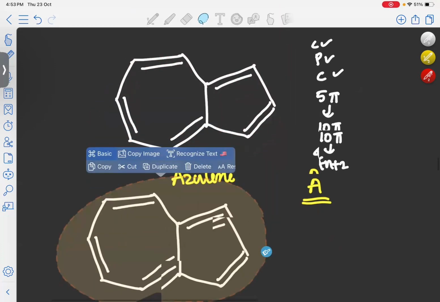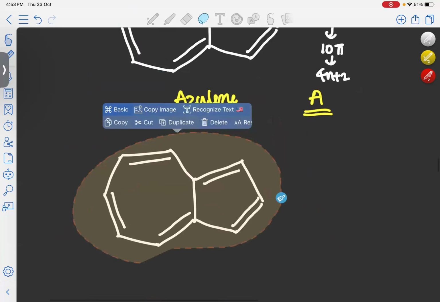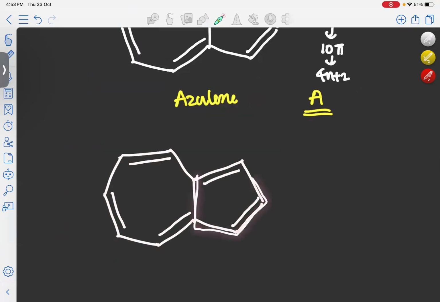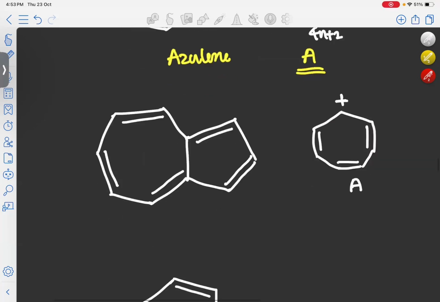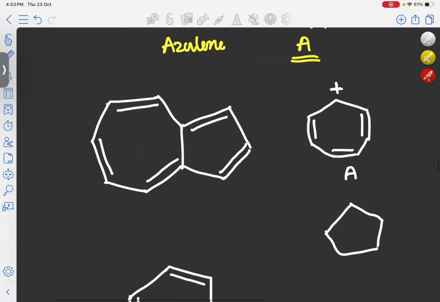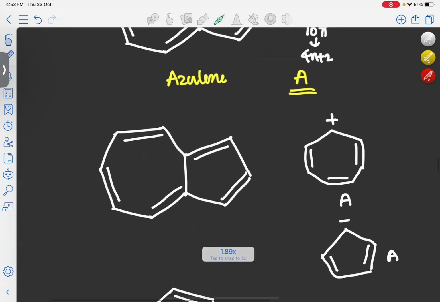If you are looking here, there is one more thing about azulene: this is a 5-membered ring, okay? And this is a 7-membered ring. So we have already seen that tropylium cation. In tropylium cation, it was a 7-membered ring, and since a positive charge is present here, it became aromatic. And we have seen in case of the 5-membered ring, that is this, when a negative charge is present here, it also became aromatic, right? Both these systems are aromatic. We have already seen previously.